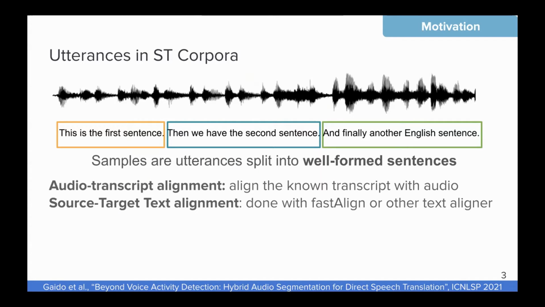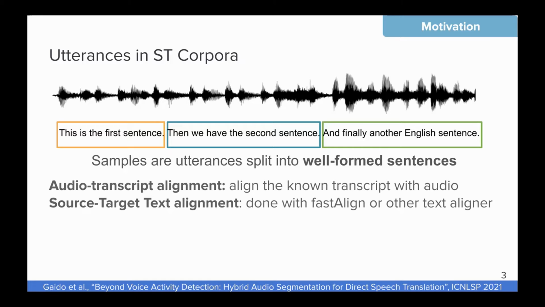Speech translation models are trained on corpora which are made of utterances that are segmented into well-formed sentences. So these models are basically given utterance translation pairs which are complete and well-formed sentences.